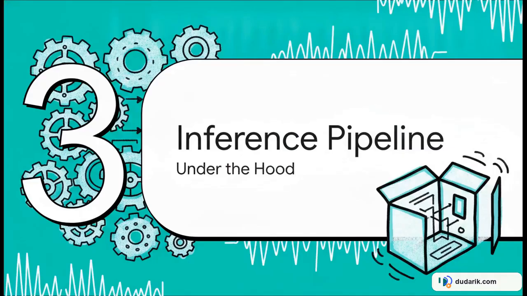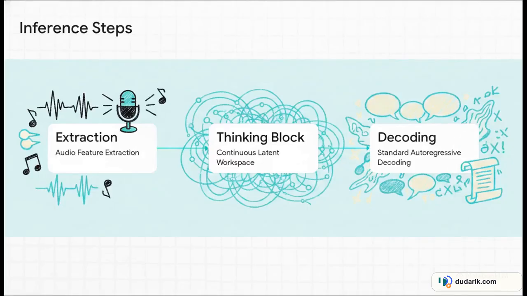Section 3, inside the inference pipeline. Let's open up the black box for a second. Let's look directly at the mechanics of the CoAT inference process. The framework essentially inserts a brand new step into the traditional pipeline. Step 1 is your standard audio feature extraction. Nothing new there. But instead of immediately projecting those embeddings straight into the language model's token space, Step 2 routes them through a dedicated thinking block.